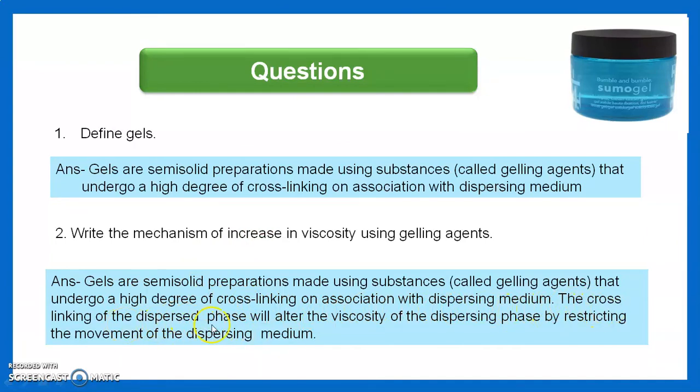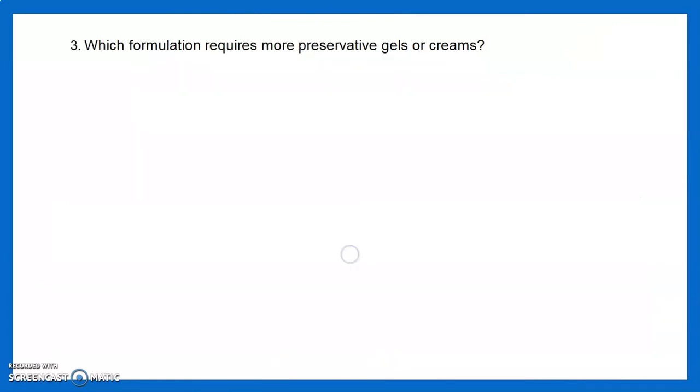The next question is: write the mechanism of increasing viscosity using a gelling agent. The cross-linking of the dispersed phase will alter the viscosity by restricting the movement of the dispersion medium. By this mechanism gelling agents increase viscosity.